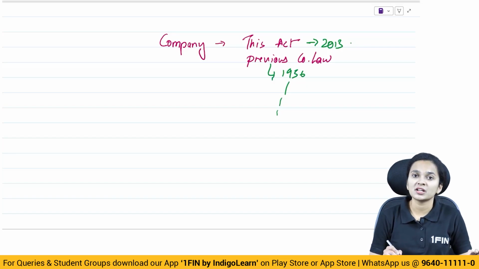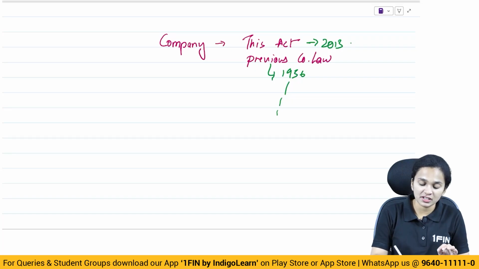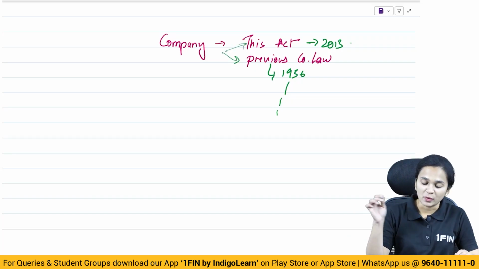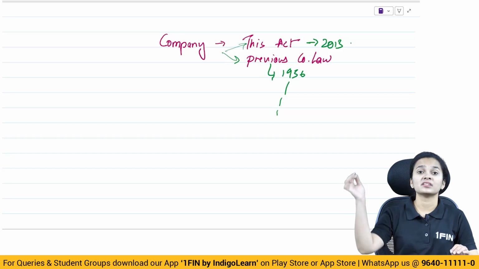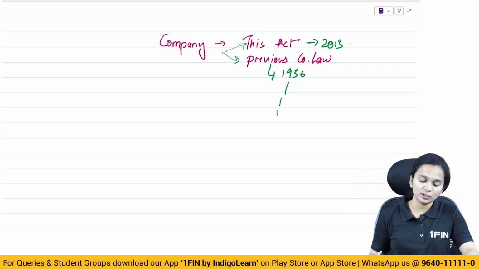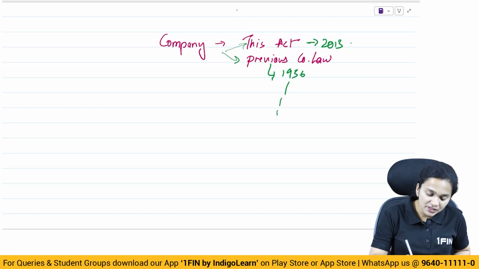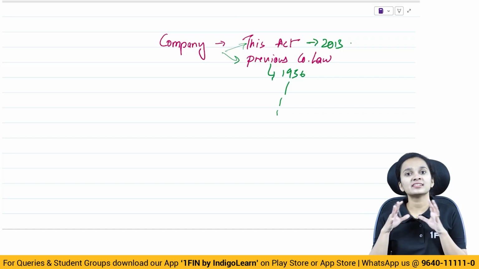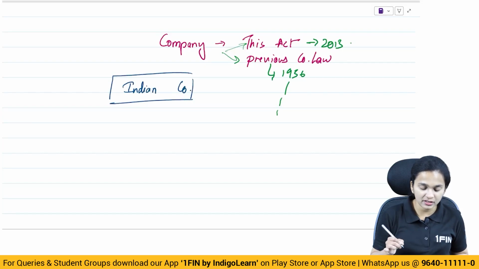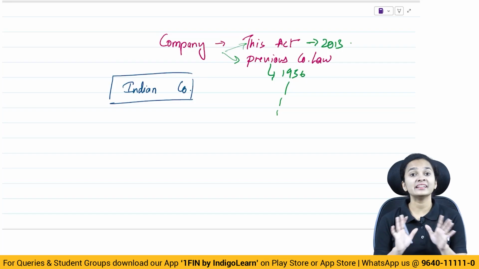So whether it is the Companies Act 2013 or the Companies Act 1956 or any other previous company law, any company which is incorporated under these acts will be an Indian company only, because these acts are applicable to India.